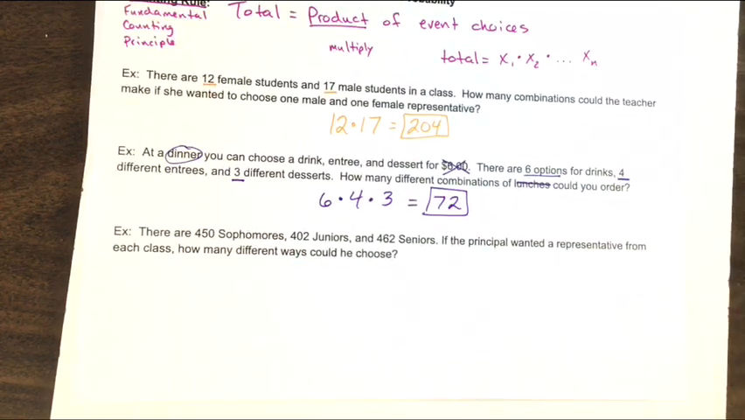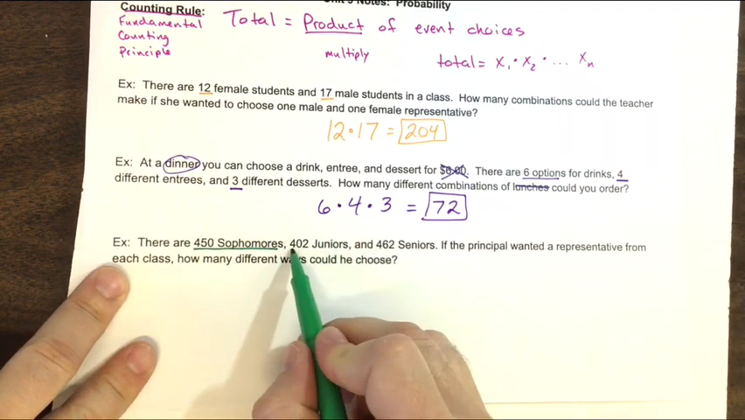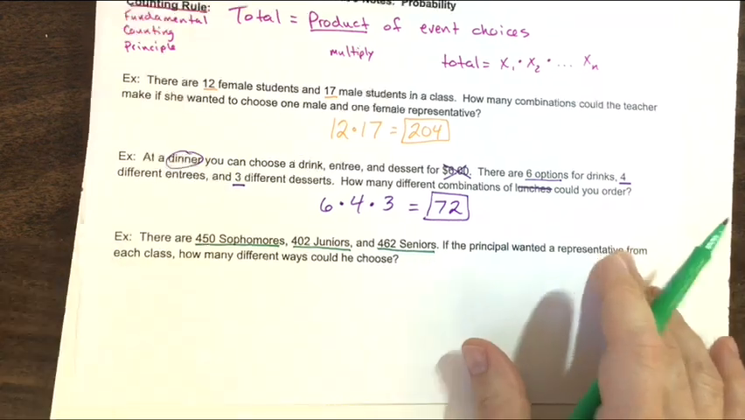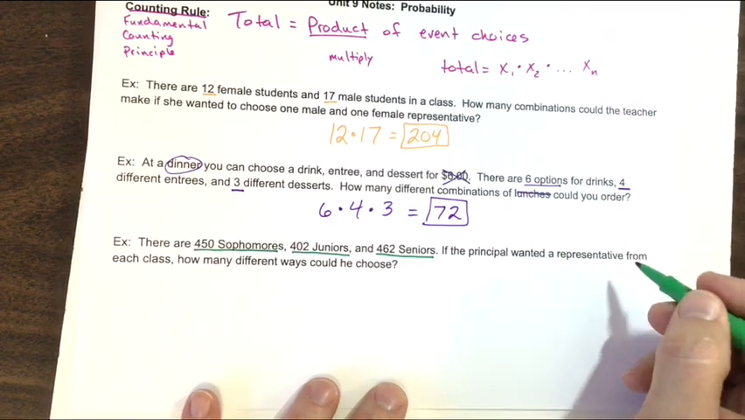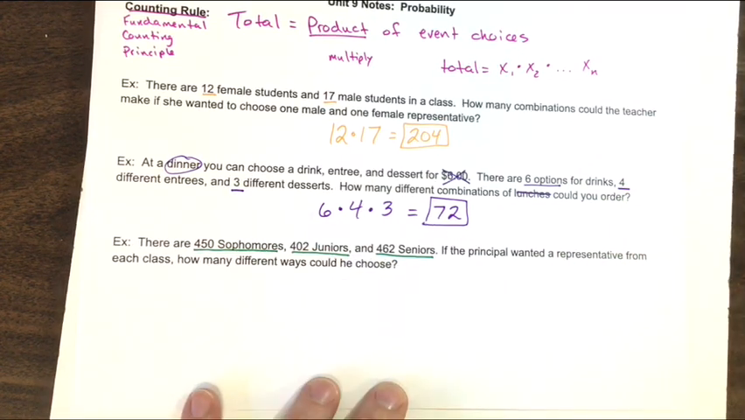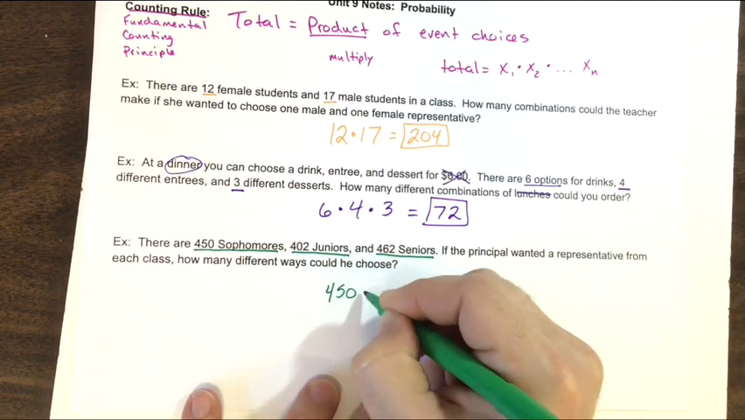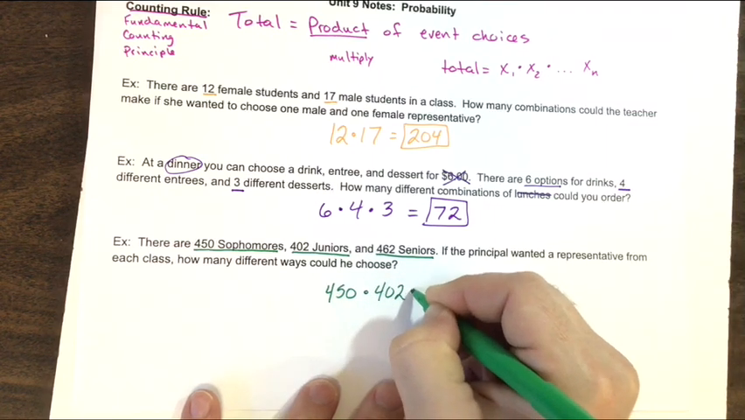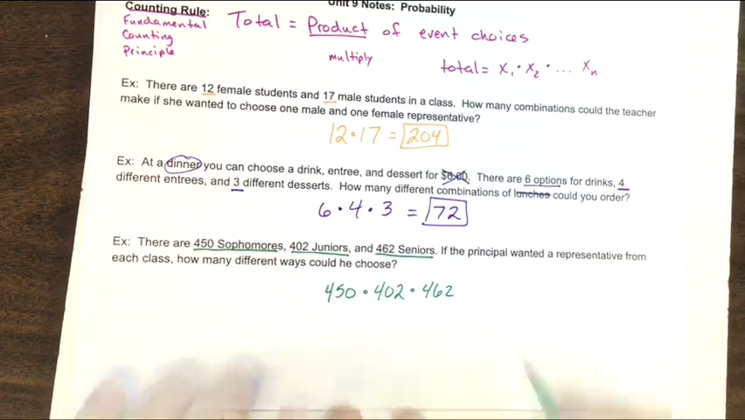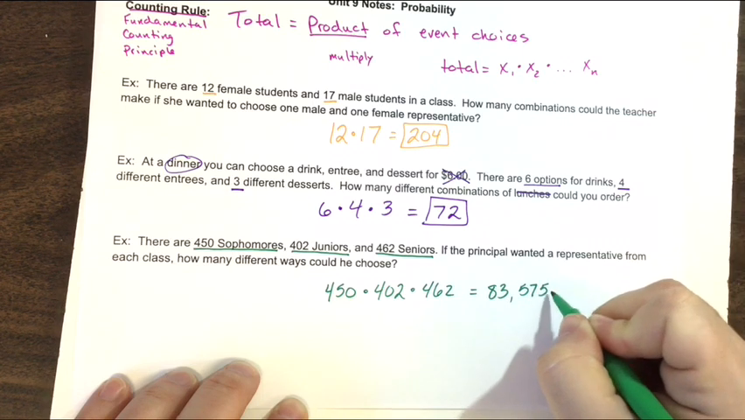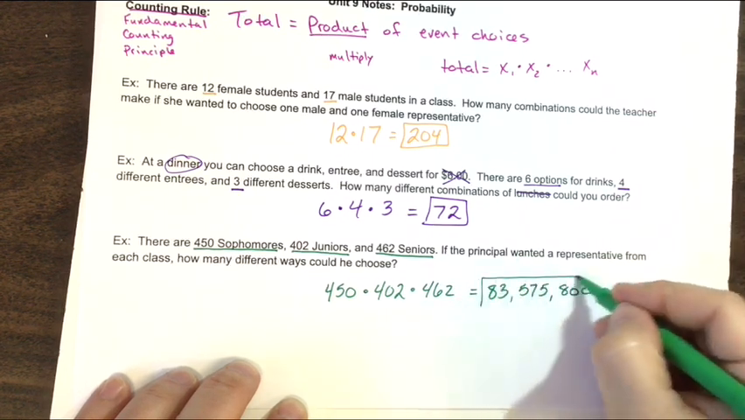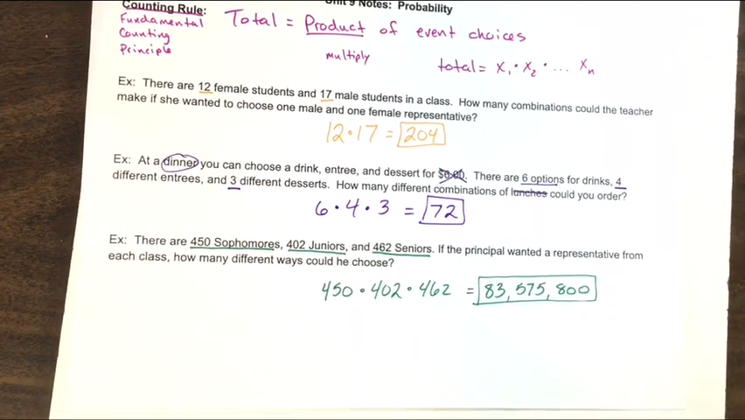Okay, same idea on this one, but at a much larger scale. So let's say that there are 450 sophomores, 402 juniors, and 462 seniors. These were accurate numbers at least a couple years ago for here at TVHS. And let's say the principal wanted to take a representative from each class. How many different ways could they choose? Well, I simply take 450 times 402 times 462. And we get a whopping 83,575,800 different combinations of one student from each grade level.